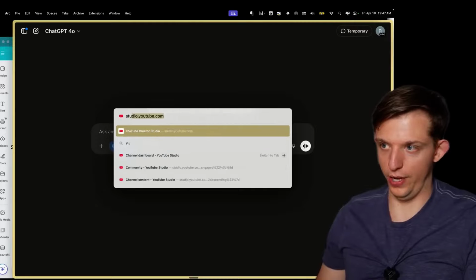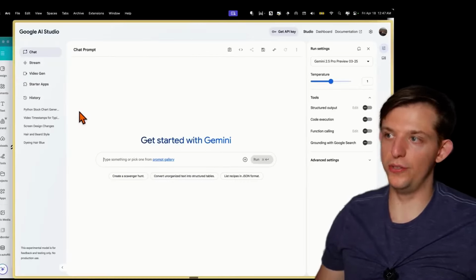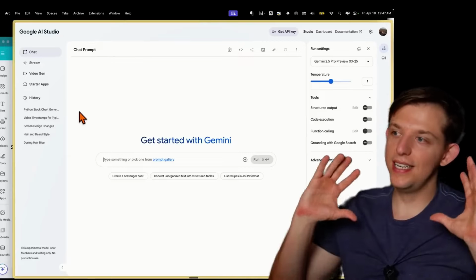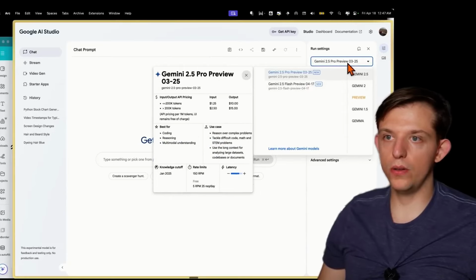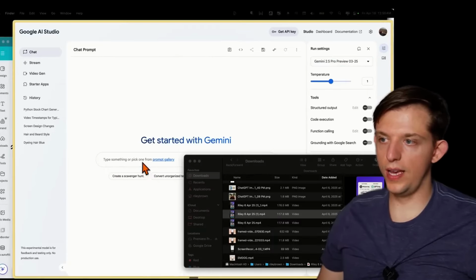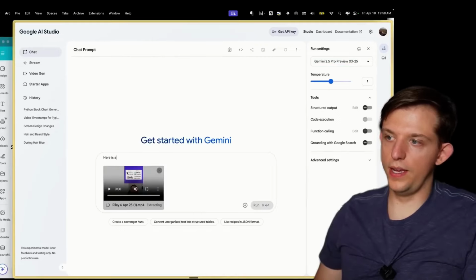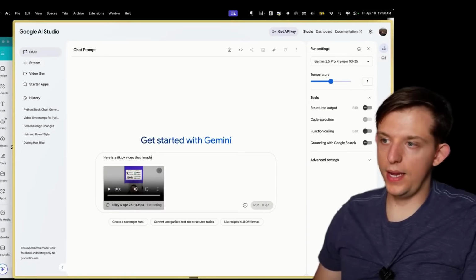So if you go to Studio Gemini, just type that in, we are going to go to Google AI Studio, which is very similar. There, it's kind of confusing. But if you actually go to this Flash model, where is it? So if you go to Gemini 2, what we can do is we can actually just drag a video in right here. Here is a TikTok video that I made.